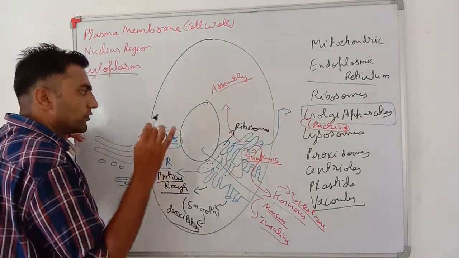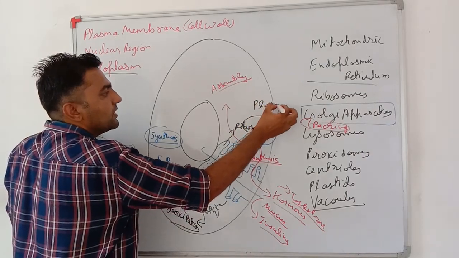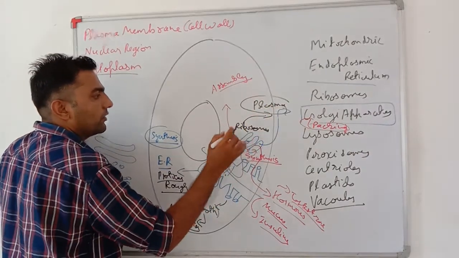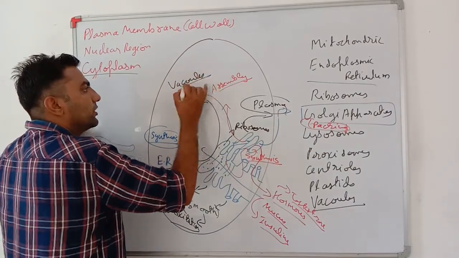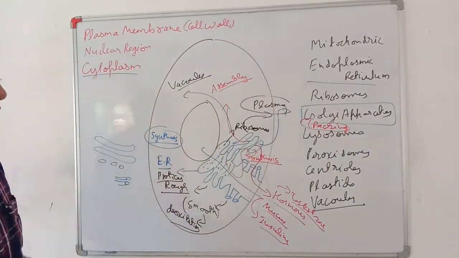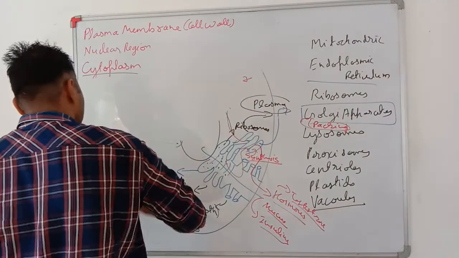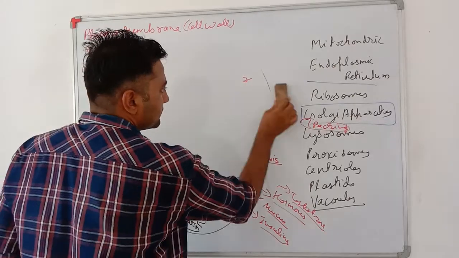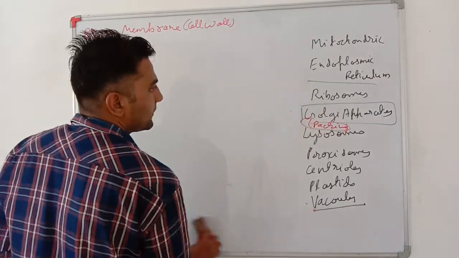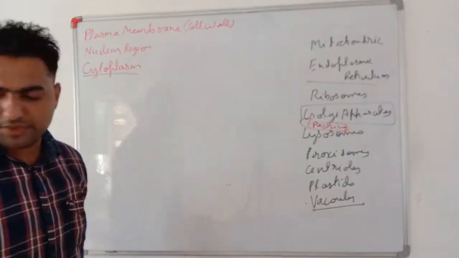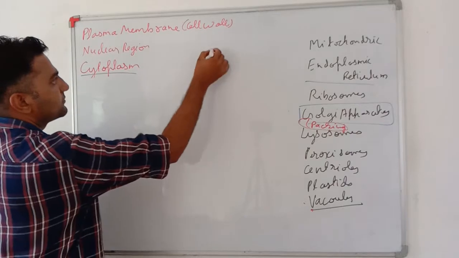Very important. The Golgi apparatus also helps in the formation of the plasma membrane. Moreover, the Golgi apparatus also forms vacuoles. Don't worry about what vacuoles are, we will see at the end. Golgi apparatus, endoplasmic reticulum. Okay, my dear students.